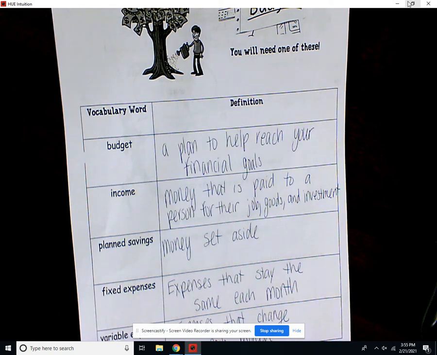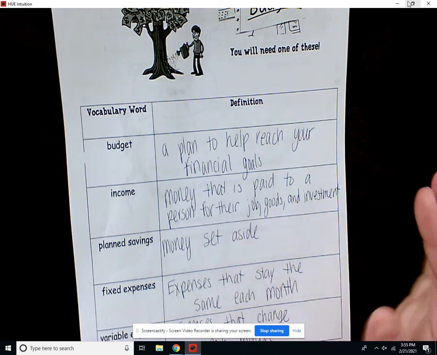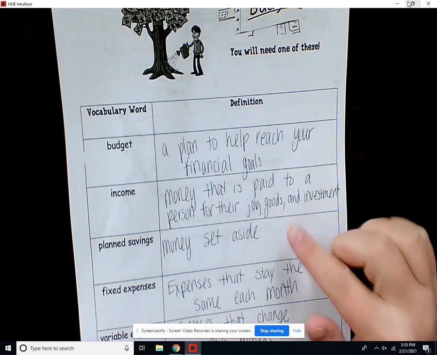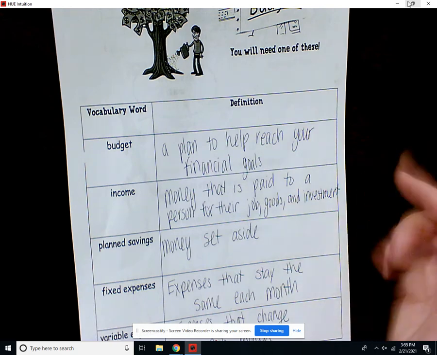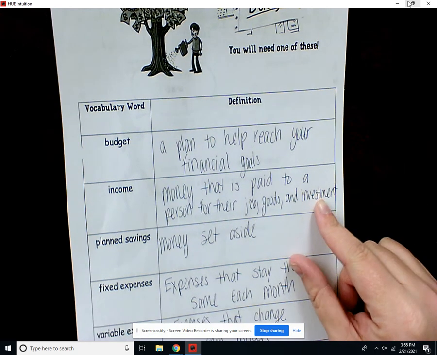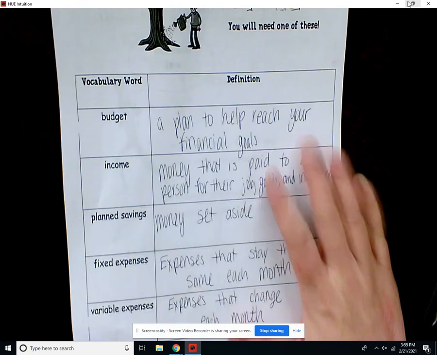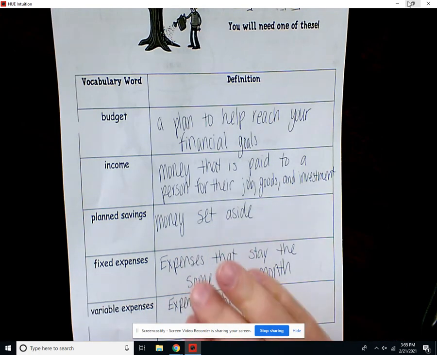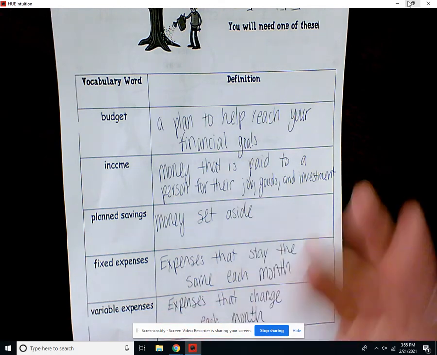So income is money that is paid to a person for their job. When people work, that's what we call income. You can get it for goods, so if you make something, that's part of an income. Or if you do investment, that can also be considered income. Planned savings is money that is set aside. So you are planning in advance to save like $2,000, so you set aside so much money every single month.